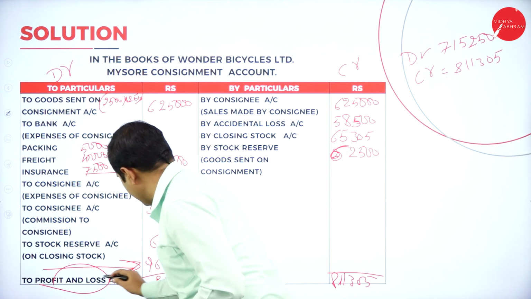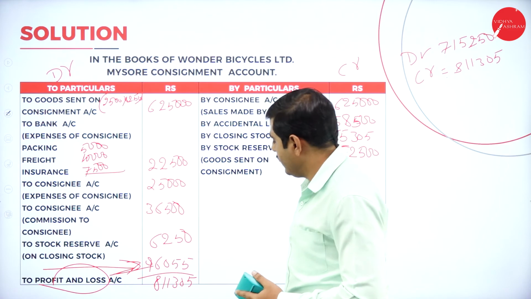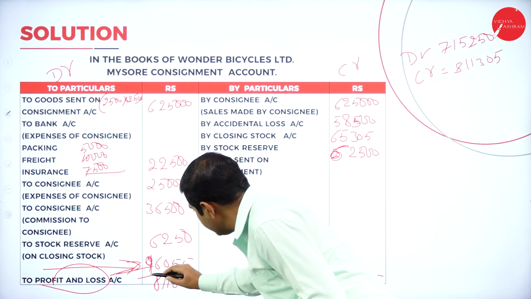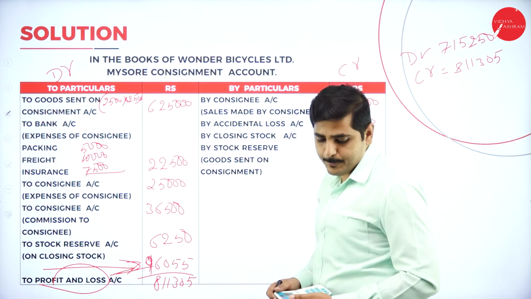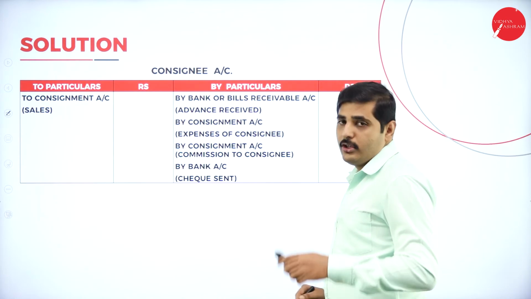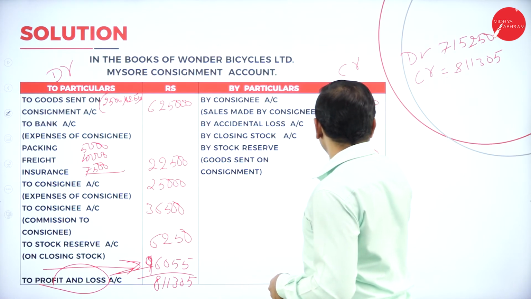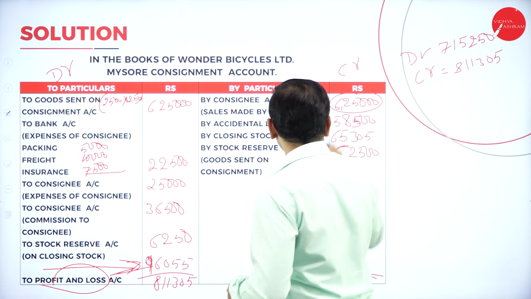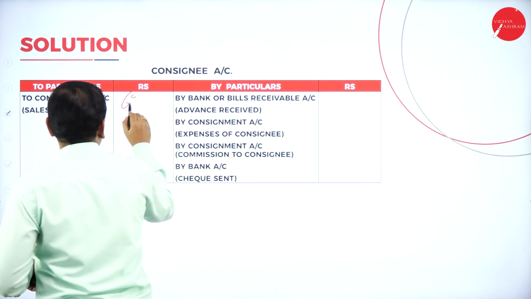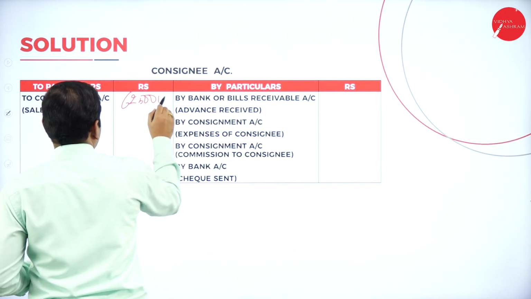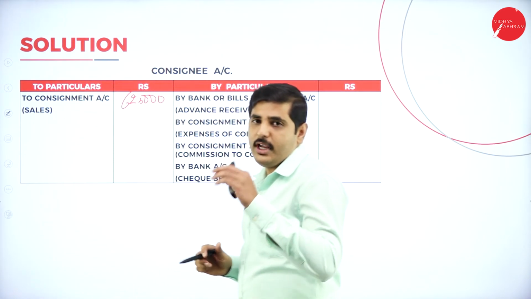96,055 is the profit, and this should be written here in the profit and loss account. Now let's go to the next, consignee account. So how much total sales done by consignee? 6,25,000. He has done sales of 6,25,000, so he has to deduct.